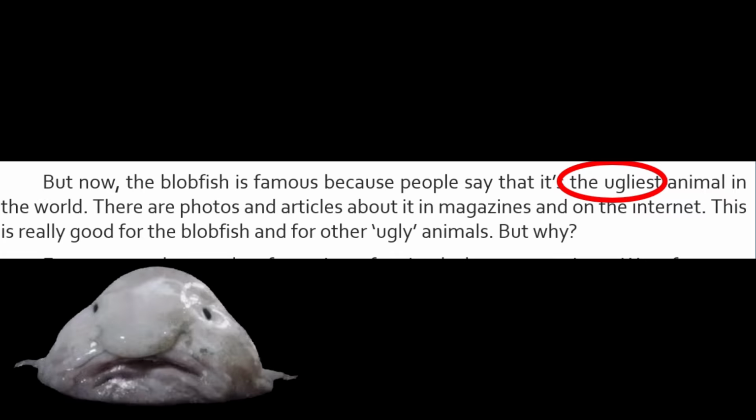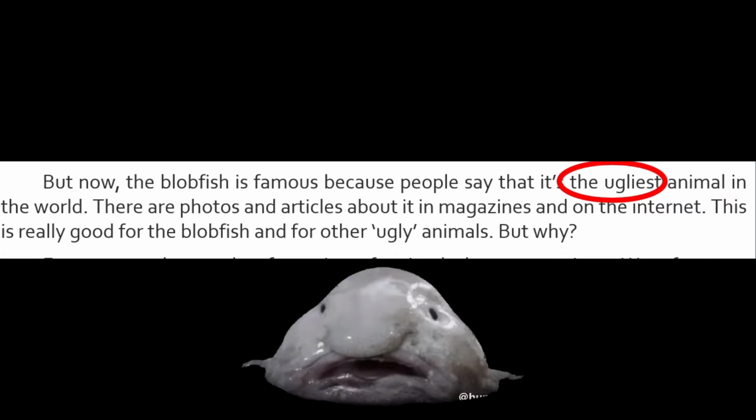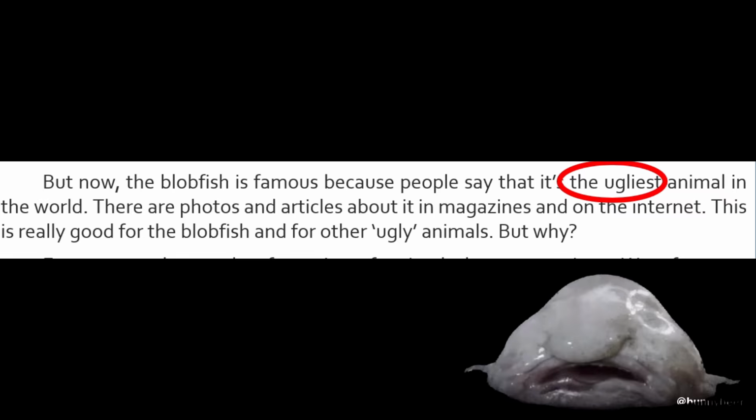There are photos and articles about it in magazines and on the internet. This is really good for the blobfish and for other ugly animals, but why? Is there any more superlative form? No. Moving on to the next paragraph.